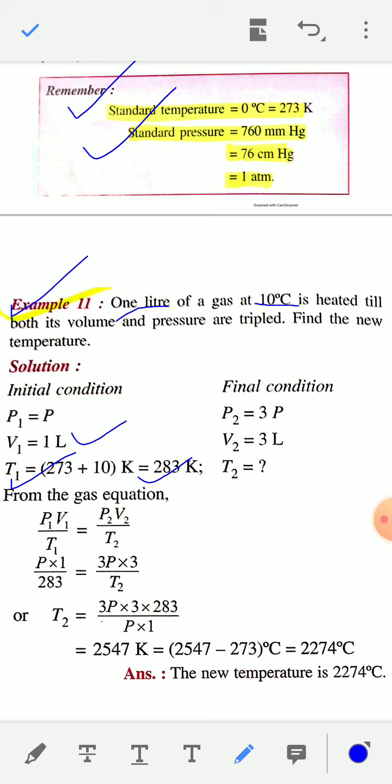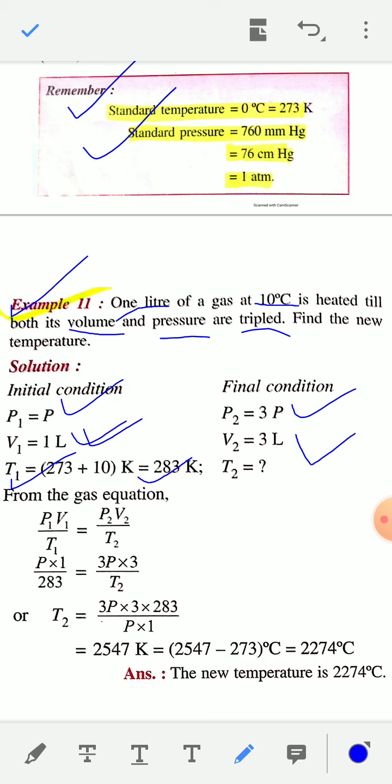1 liter of a gas at 10 degrees Celsius is heated till both volume and pressure are triple. Let the initial pressure be P, and the final pressure P2 will be 3P, because pressure becomes triple and volume also becomes triple. So the initial volume is 1 liter, and the final volume will be 3 liter.